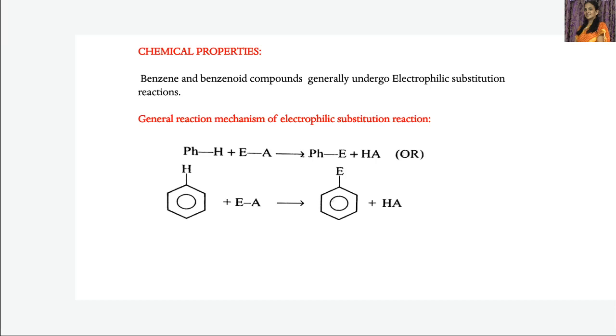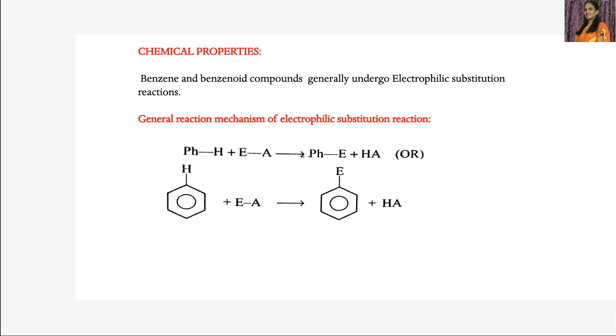Then from this benzene, this hydrogen is replaced by this electrophile, and we will get PhE, the substituted benzene. The other product is this H along with this A, the nucleophilic part of the reagent, so we will get HA.